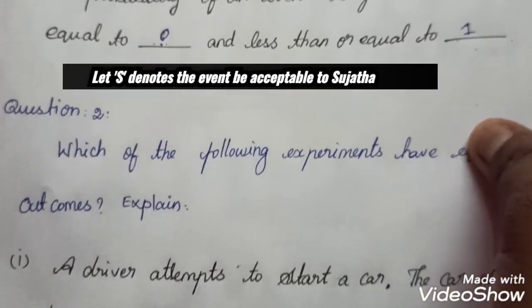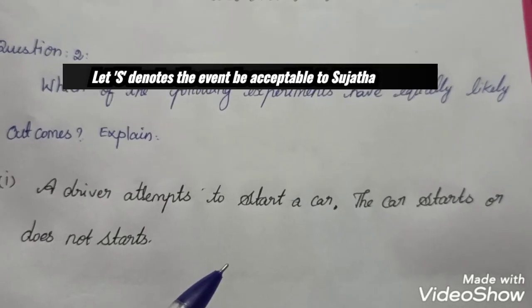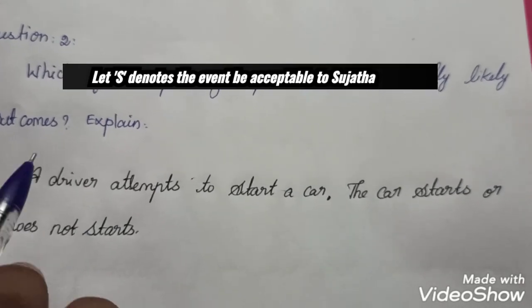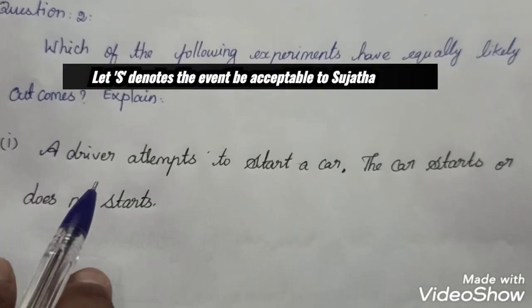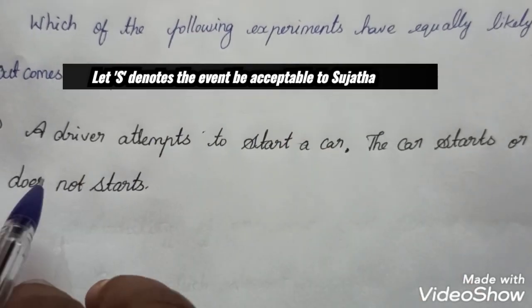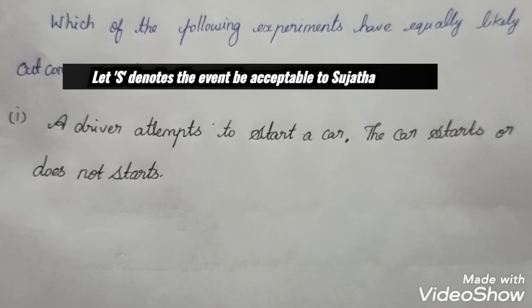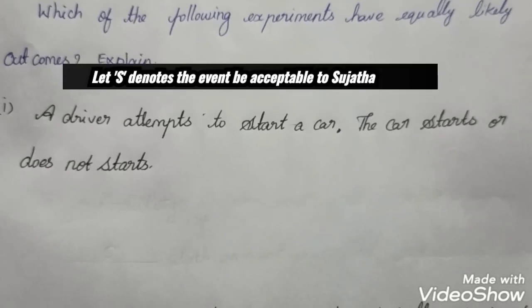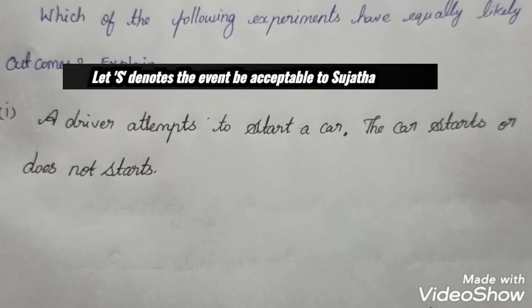And next question, number 2. Which of the following experiments have equally likely outcomes? Explain. A driver attempts to start a car. The car starts or does not start. So here we say whether it is equally likely outcomes or not.